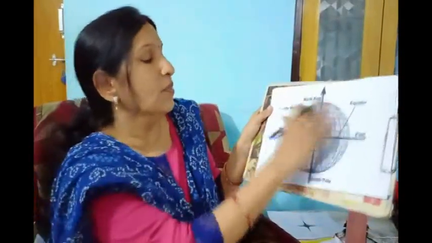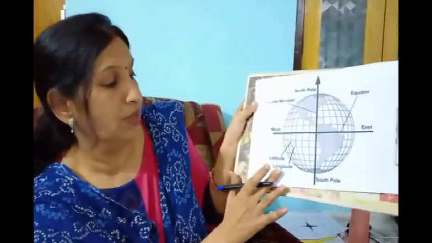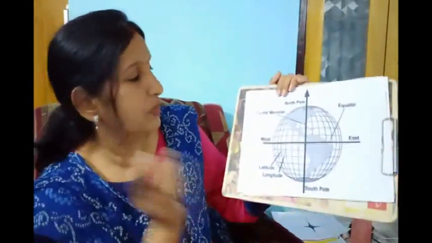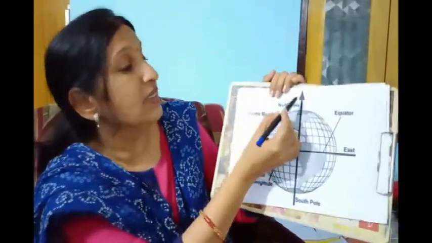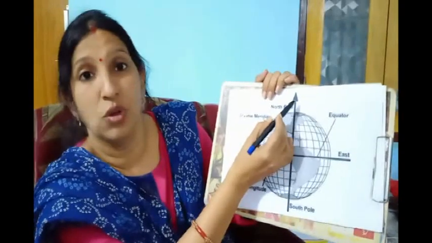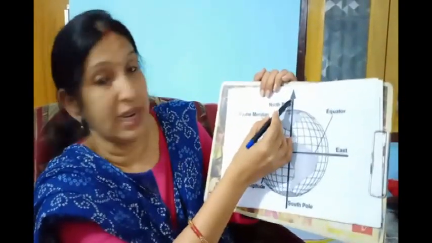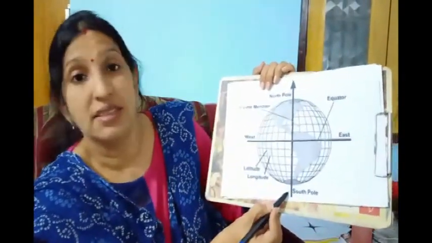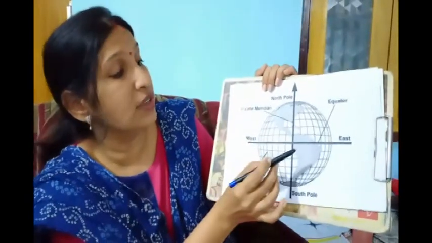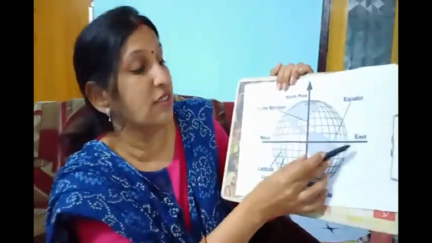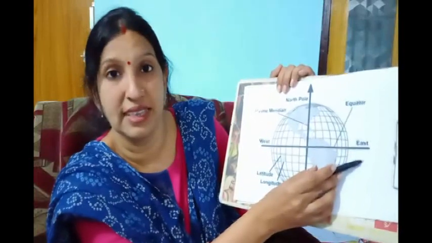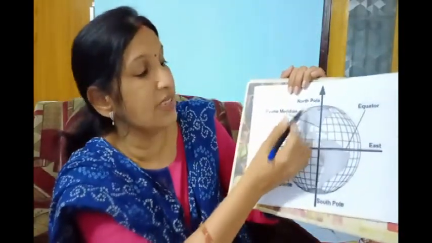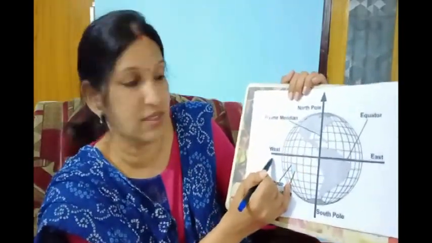This is a picture of a globe. This pole is called the North Pole, the upper part, and this is called the South Pole. I have already said that towards the right hand side of the north lies east and towards the left hand side of the north lies west.